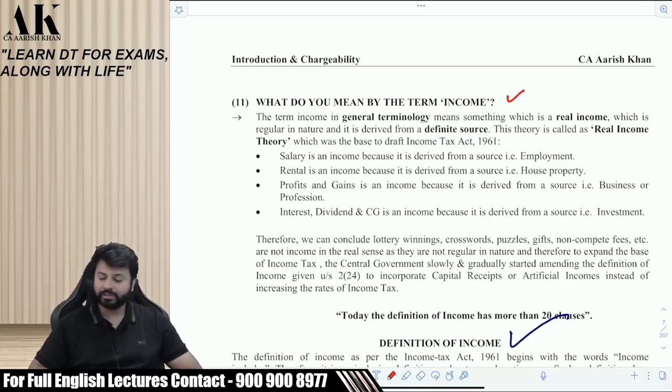Salary is an income because it is derived from a source, that is employment. Rental is an income because it is derived from a source, that is house property. Profits and gains is an income because it is derived from a source, that is business or profession. Interest, dividend and capital gains is an income because it is derived from a source, that is investments.